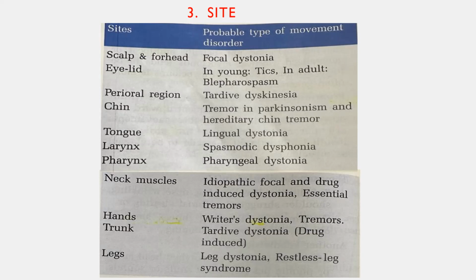Neck muscles: you might have seen cervical dystonia commonly affecting the neck muscles, and the sternocleidomastoid muscles are most commonly affected. Hands: writer's dystonia, writer's cramp, hand tremors. Trunk: most commonly seen in drug-induced tardive dystonia syndrome. Legs: leg dystonia, restless leg syndrome and dopa responsive dystonia are commonly seen in the legs.